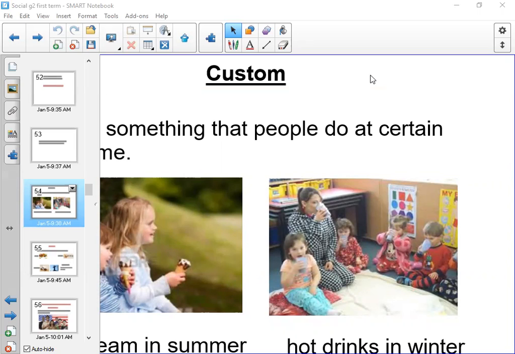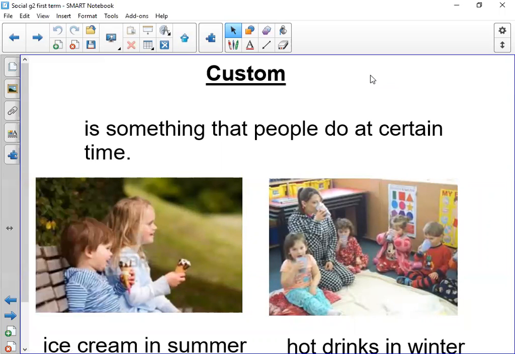What is the meaning of custom? Custom means something that people do at a certain time. It's something that we are doing at a certain time, like when we are eating ice cream in summer and we drink hot drinks in winter. So this is called custom. When you are wearing light clothes in summer and you are wearing heavy clothes in winter, this is custom because you do it at a certain time of the year, right?